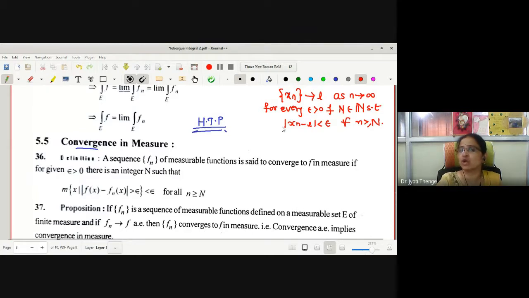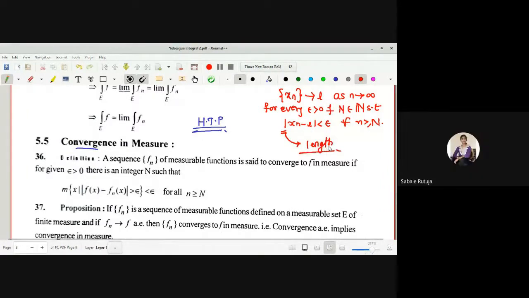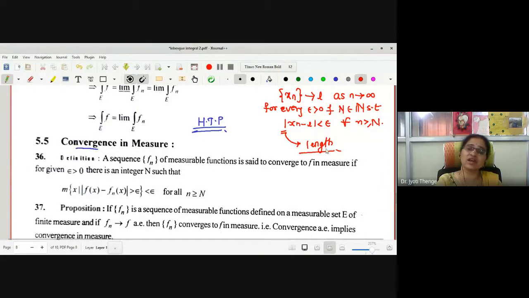What this modulus gives us actually is the length. The length concept. Now this length we have generalized to measure.